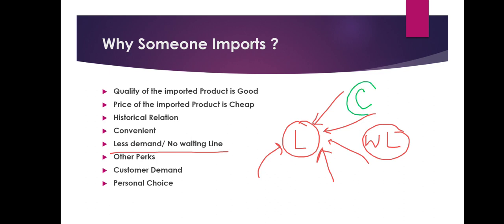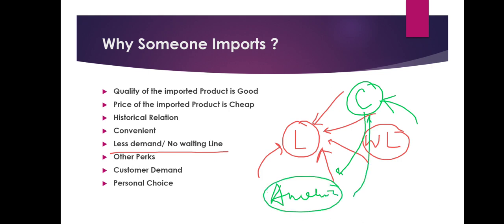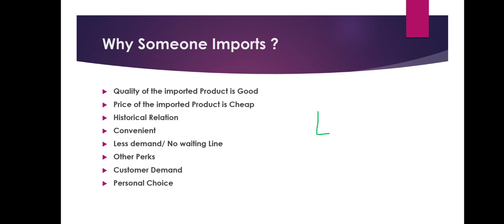Because in China, people generally do not consume bread. They have another diet to follow. So all the bread is produced in China, and there is no demand for bread because people don't consume it. So when you get it from China, you will easily get bread in a few days. But if you go to the local seller, there is a lot of demand. So in that logic, with less demand or no waiting line, people tend to import from other countries. Seeking other perks.